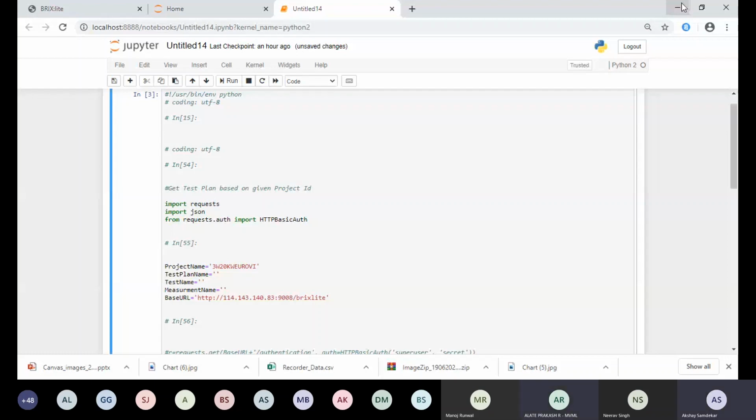Akshay, I have one question. Normally, we have a number of machines, engine testbeds 1, 2, 3, 4, 5, like that. From a comparison point of view, how can we compare testbed number 1 with respect to 2, 3, 4, like that?